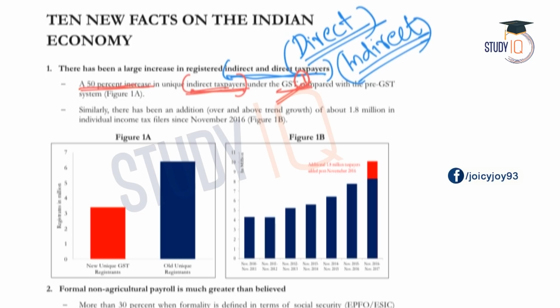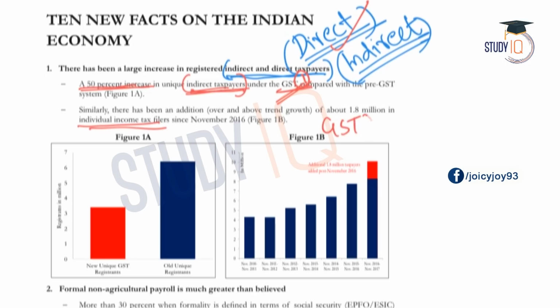Coming to the second point, similarly, there has been an addition of about 1.8 million individual income tax filers since November 2016. What does it mean? Individual income tax filers means direct taxpayers. We can say that this is an indirect impact of GST.